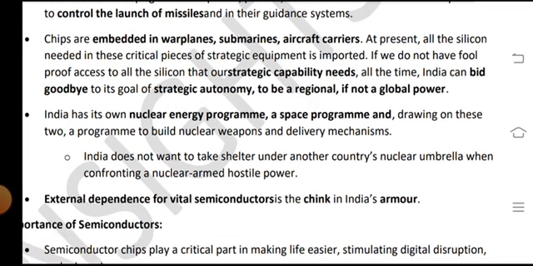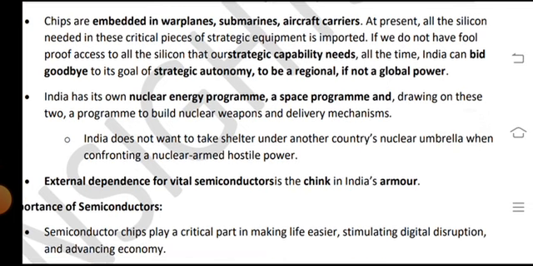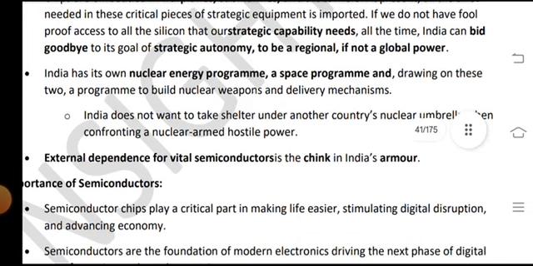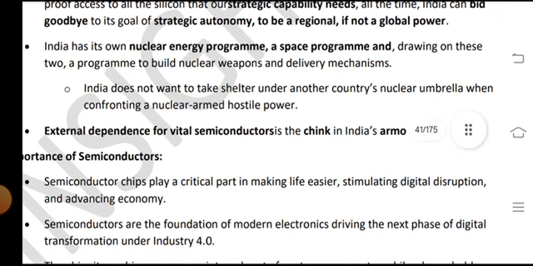At present, all the silicon needed in these critical pieces of strategic equipment is imported. If we do not have full and foolproof access to all the silicon, our strategic capabilities and needs will suffer all the time, and India can bid goodbye to its goal of strategic autonomy, to be another regional if not global power.